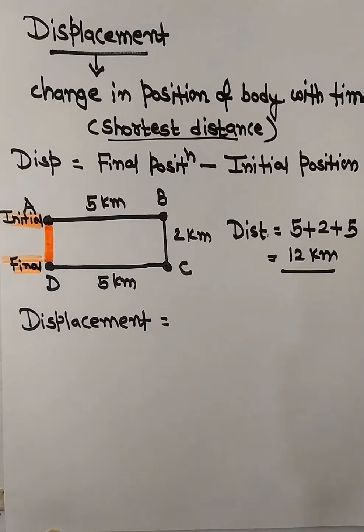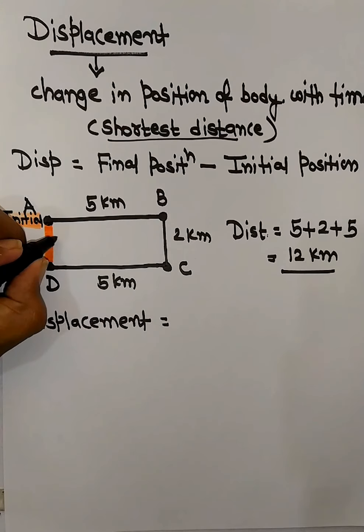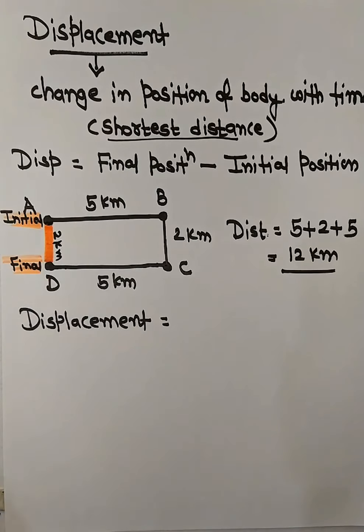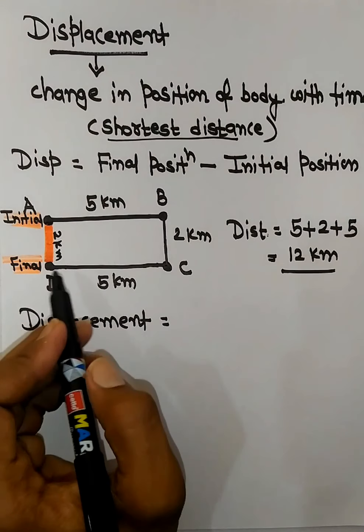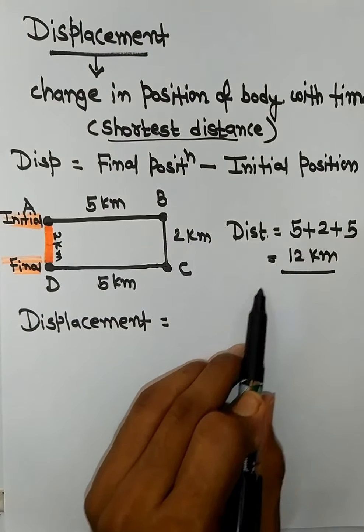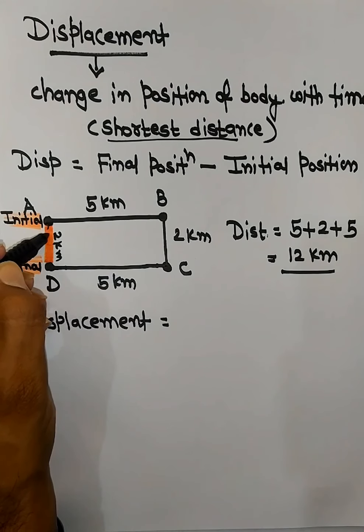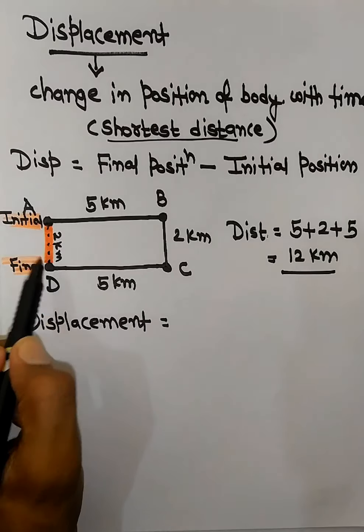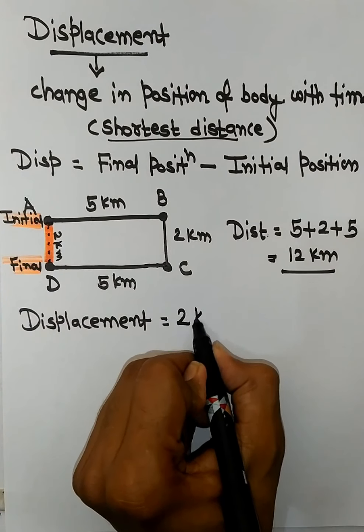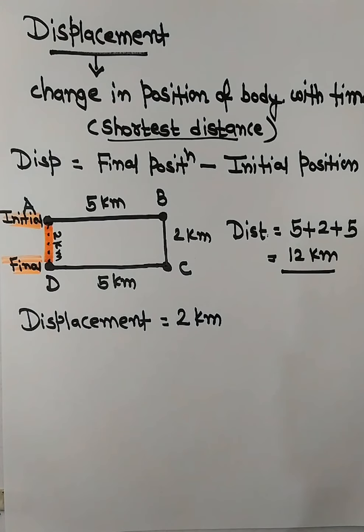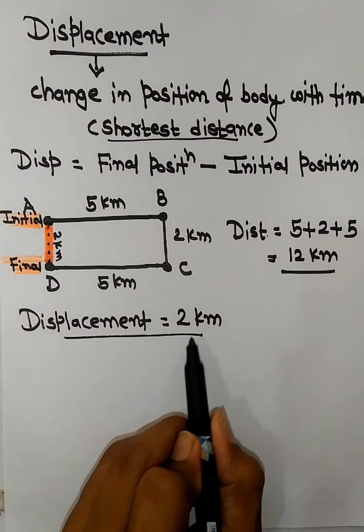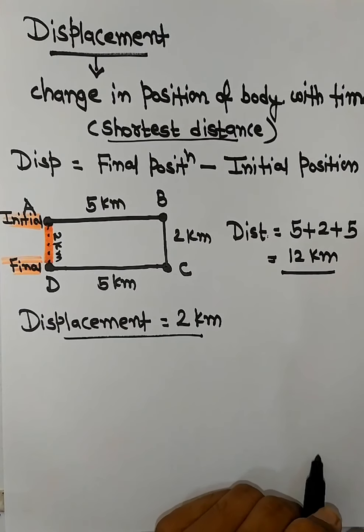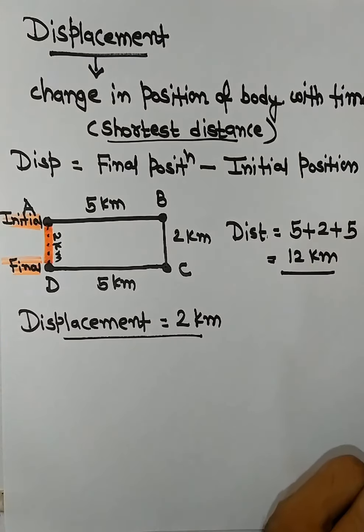You see I have highlighted this, and this distance, if you see carefully, is nothing but 2 kilometers only, right? So even if the object travels so much distance, the shortest distance it travels is the difference between final and initial, and that is nothing but only 2 kilometers, right? So displacement is the shortest distance, you will be finding like this, right? And distance is the total path length.